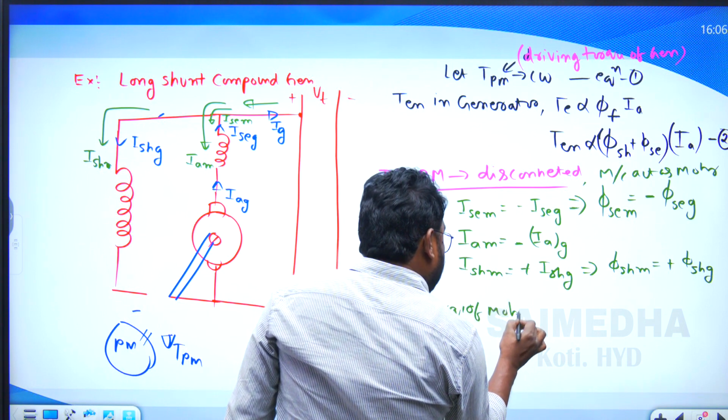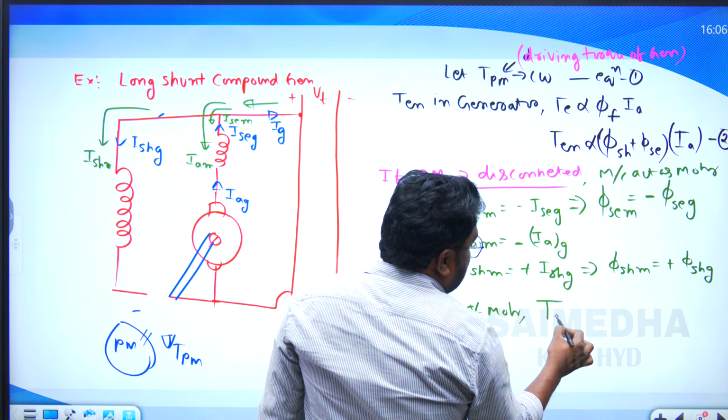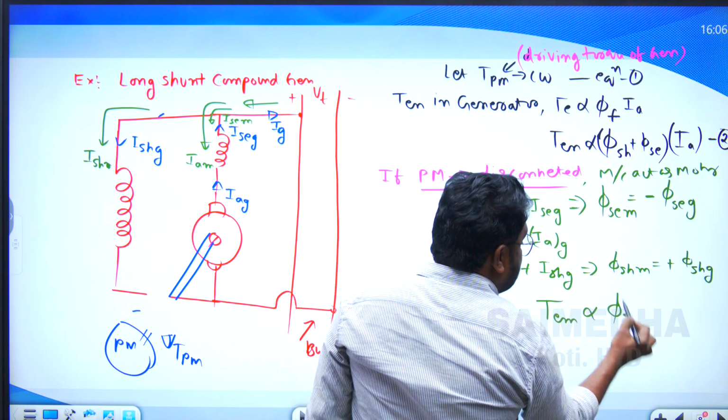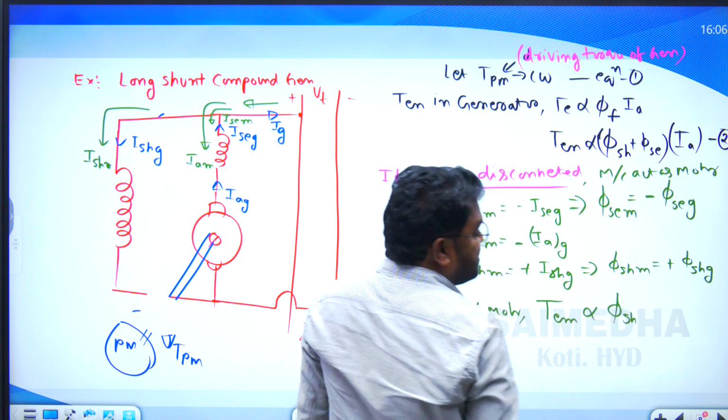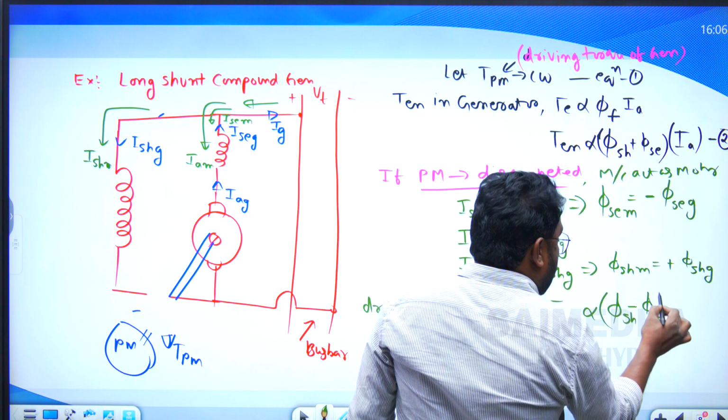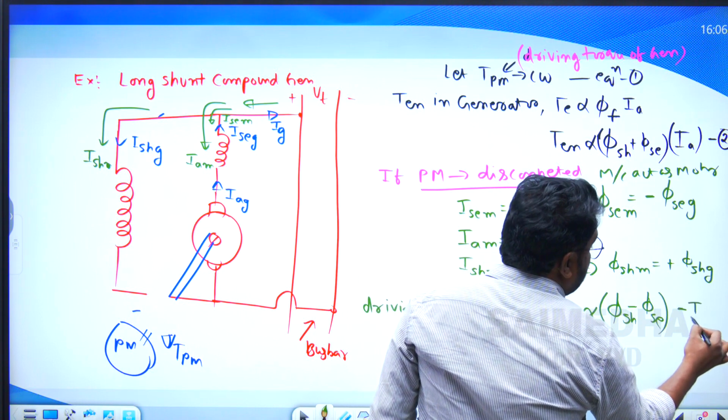Now the driving torque of the motor: T_EM is directly proportional to phi sh, the shunt field flux, minus phi sc, the series field flux, and the armature current is minus Ia.